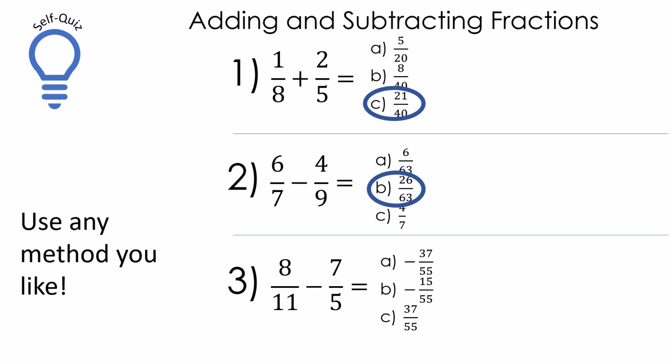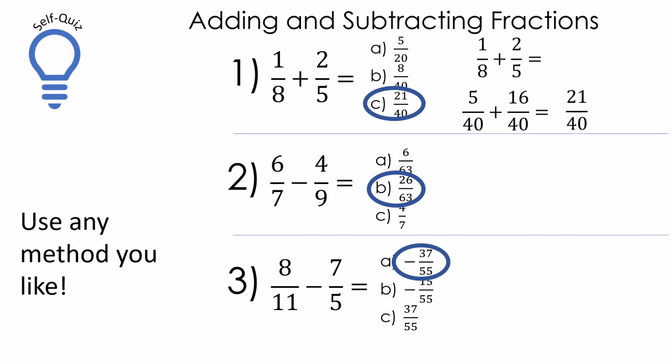For the last one, we have 8/11 minus 7/5. And hopefully you get A. If you didn't, let me show you how these work. I'm going to use the butterfly method. 1 times 5 is 5. 8 times 2 is 16. And our denominator, which is the tail, is 8 times 5, which is 40. This gives us 21/40.